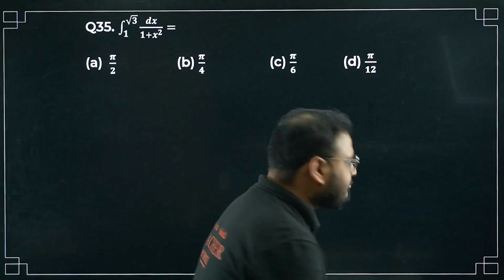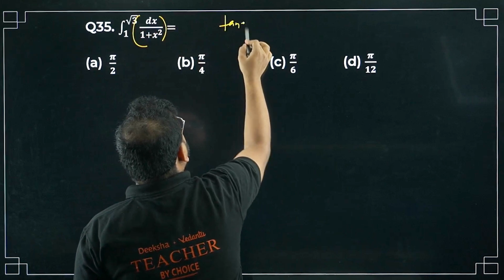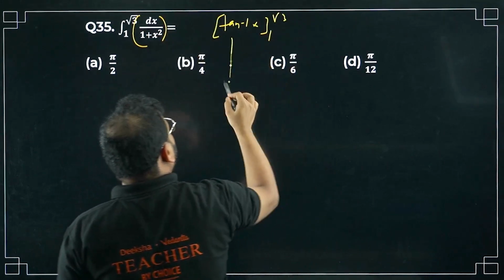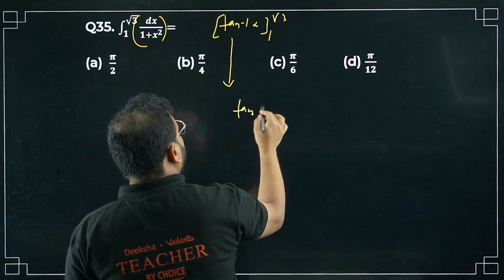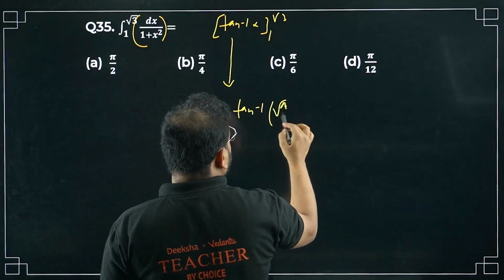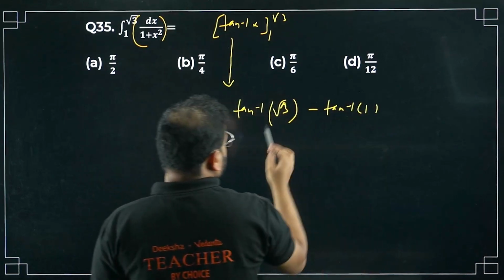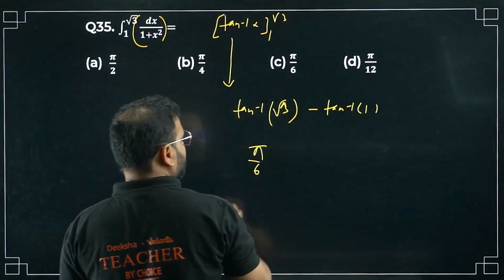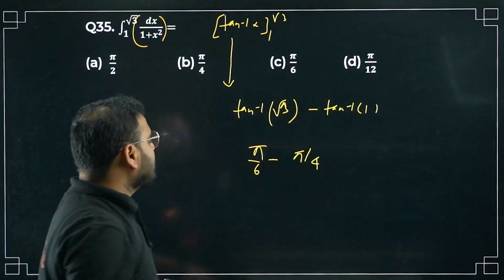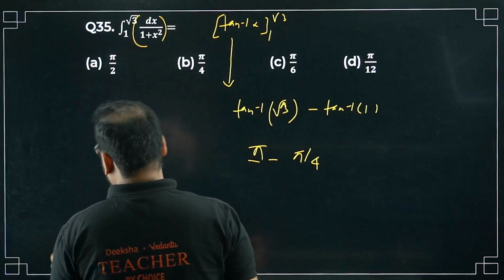35 now. What about this? Very difficult question. Very, very simple. Formula, sir. Tan inverse of x. From where to where, sir? The limit is given, 1 to root 3. Put here tan inverse of root 3, right? Minus tan inverse of 1, right? This is a pi by 6. Okay, this is a pi by 4. What is this? Oh, sorry, pi by 3, right? Excuse me, pi by 3.